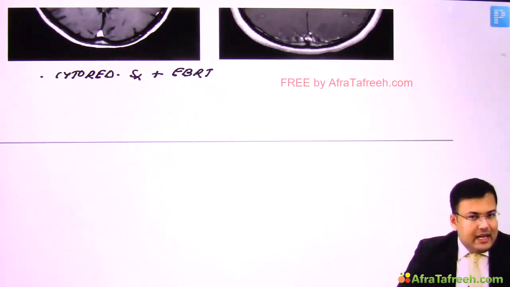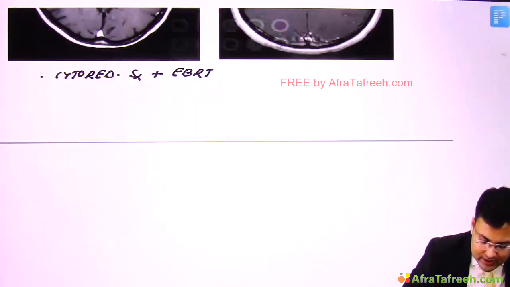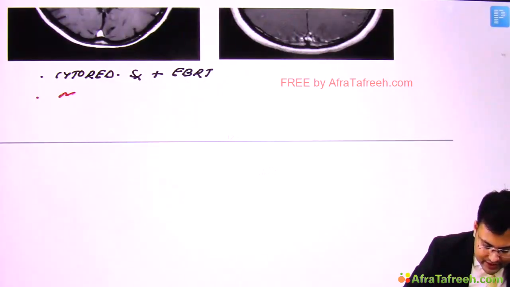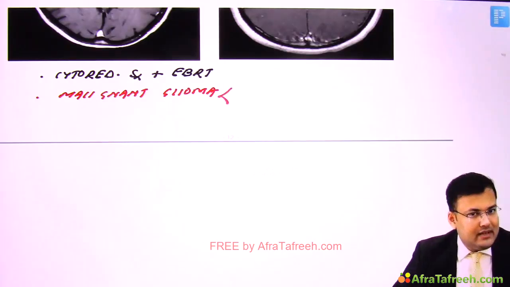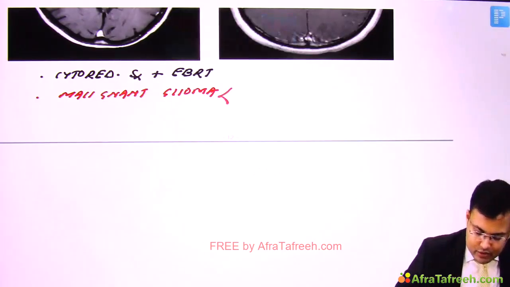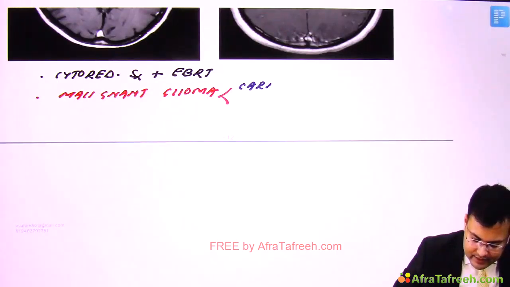Now see, in malignant gliomas, we give two chemotherapy agents. So what are the chemotherapy agents which are given in malignant glioma? You have to remember the names. One is carmustine and second is cisplatin. So we give carmustine and cisplatin.